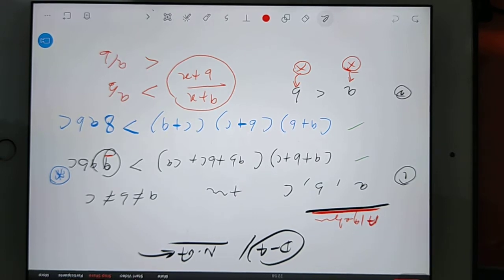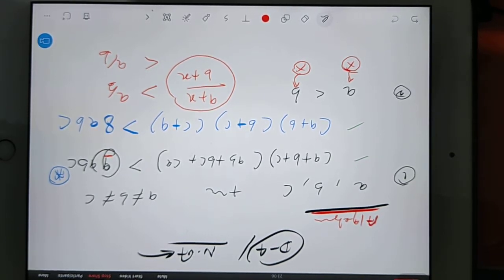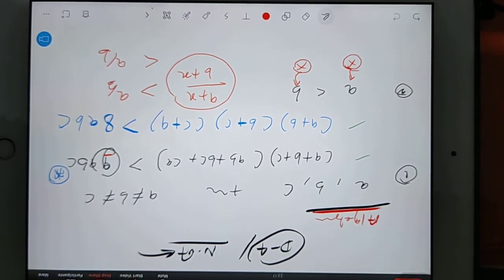Tick on the screen which option you think is correct. Not able to understand the question?